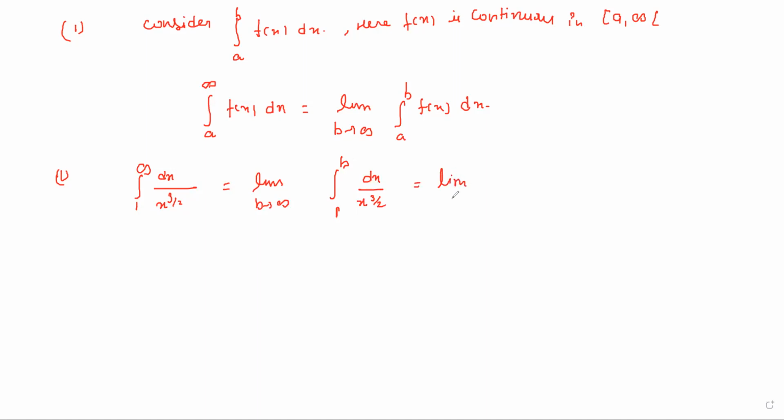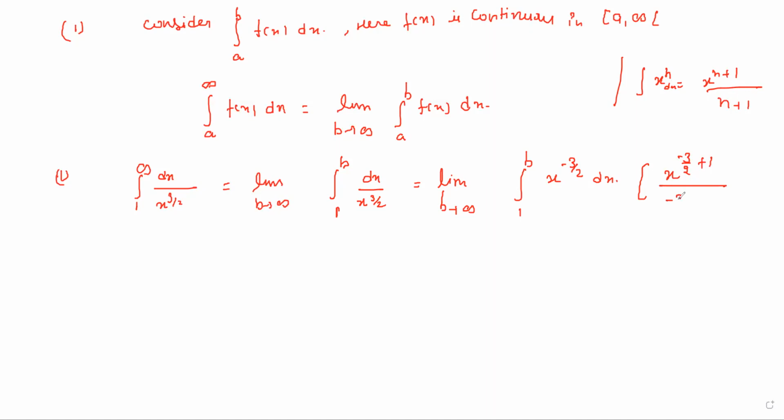So we can write limit b tends to infinity, and it can be written as x to the power minus 3 by 2 dx. Now we know the integral rule: if we have x to the power n, then its integral will be x to the power n plus 1 upon n plus 1. So here we have x to the power minus 3 by 2, so we can write minus 3 by 2 plus 1 upon minus 3 by 2 plus 1, and the limit is 1 to b.